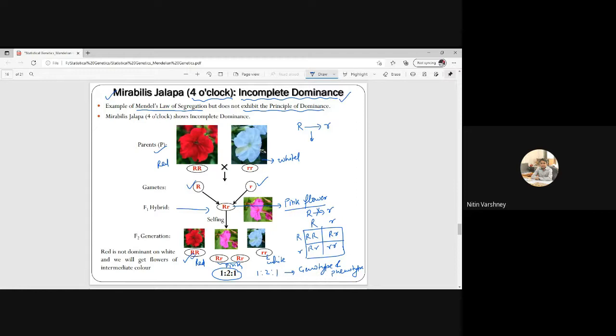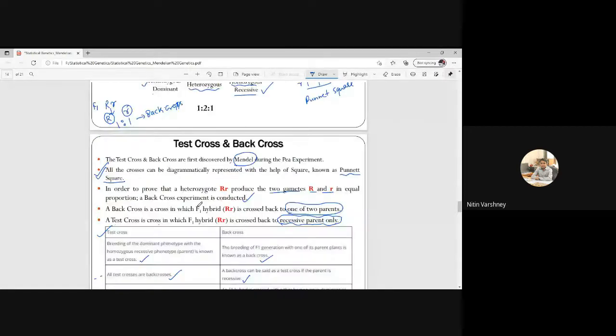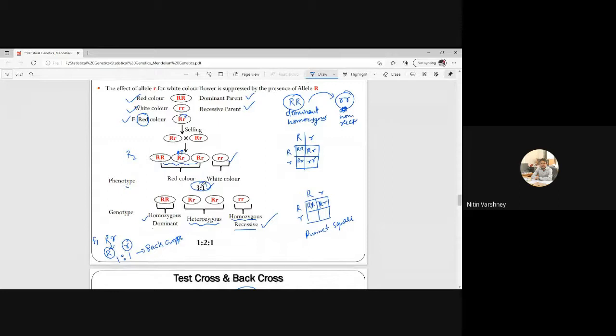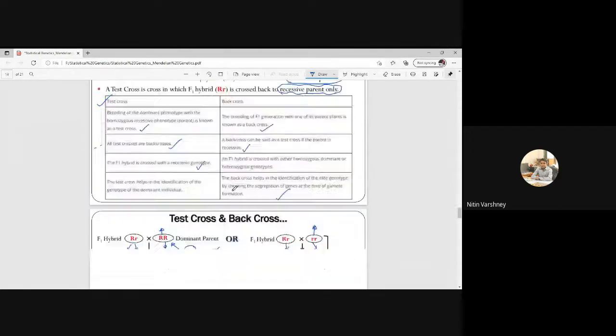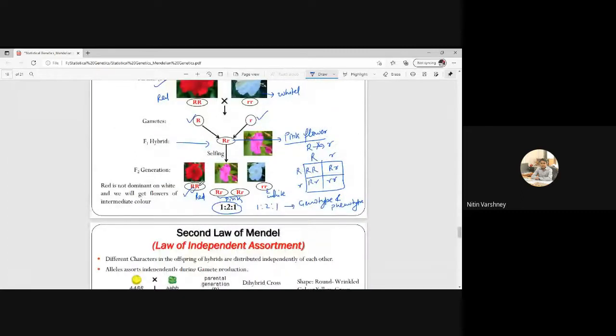But earlier, in the case of complete dominance, the phenotype is 3:1 and the genotype is 1:2:1, because capital R is dominant over small r; small r is recessive. So there were 3 red flowers and 1 white flower. But in this situation, there will be 1 red, 2 pink, and 1 white, so the ratio will be 1:2:1.